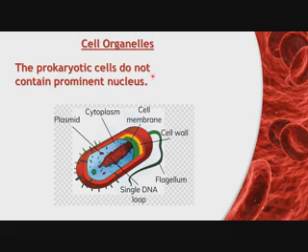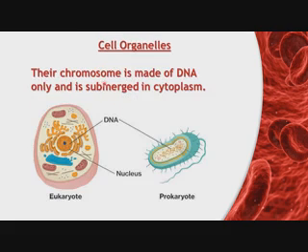Now, prokaryotic cells do not contain a prominent nucleus. In eukaryotic cells the prominent nucleus is present with all its parts, but prokaryotic cells do not. Their chromosome is made up of DNA only and is submerged in the cytoplasm. Look at this: this is the DNA submerged in the cytoplasm. But in the eukaryotic cell, DNA is present inside the nucleus.